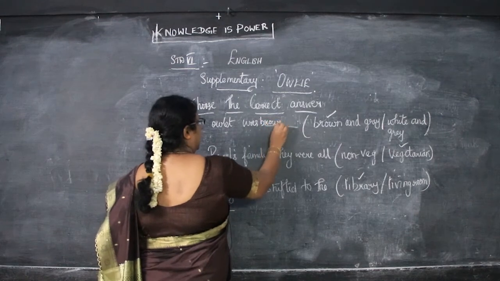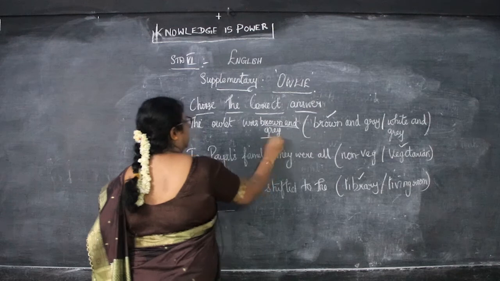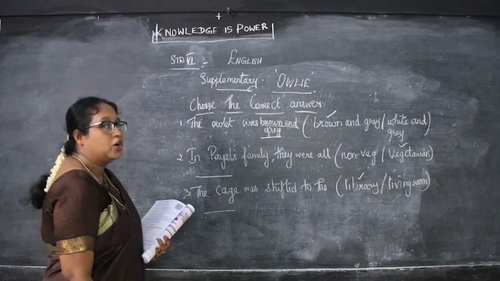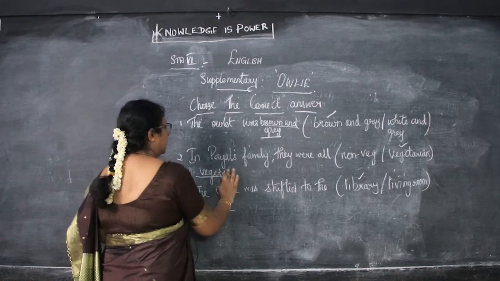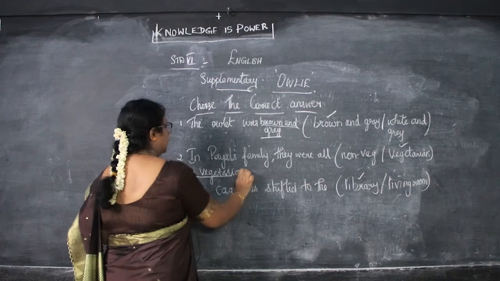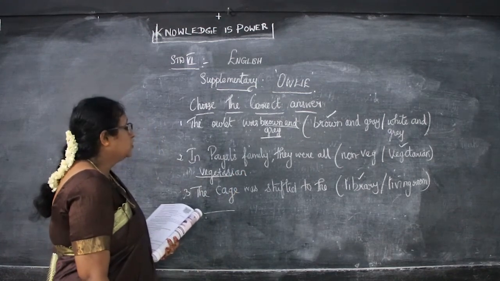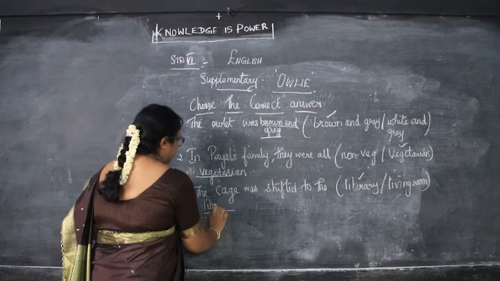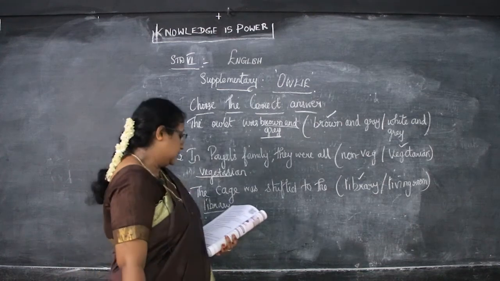Brown and grey. In Payal's family, they were all vegetarian, that is, who eat only vegetables. They are called vegetarian. Next, the cage was shifted to the library. Okay, children, so these are the choose the correct answer.